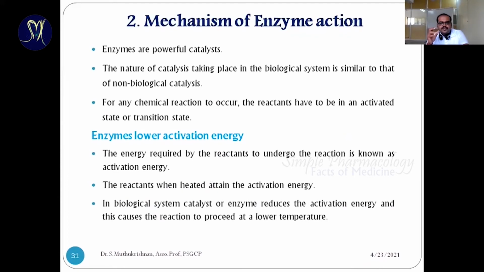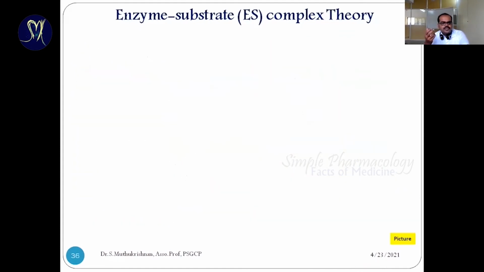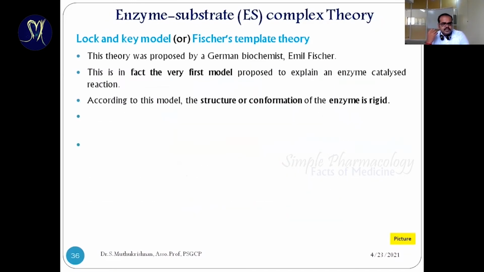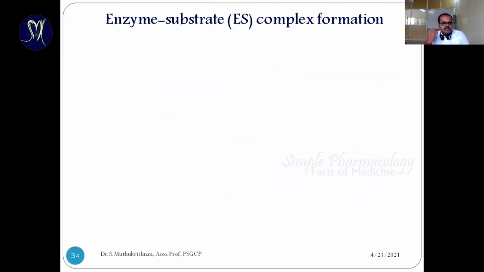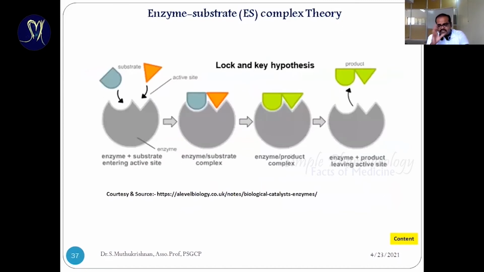The mechanism is simply that the enzyme lowers the activation energy. From this phenomenon, the enzyme-catalyzed velocity increases. So they proposed 3 different models. This is the lock and key model. Here the substrate and enzyme are both rigid, already pre-shaped, so they do not undergo any conformational change. So the theory mostly failed, because it did not prove many principles.